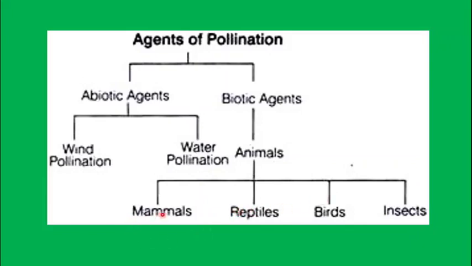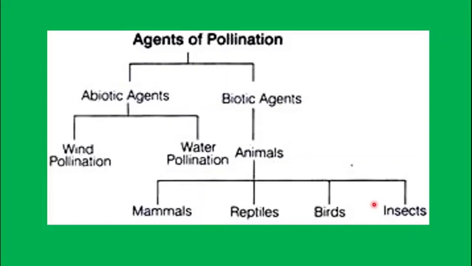Mammals like cow, goat, buffalo, grazing animals, lead to pollination by carrying anthers from one plant and transferring them to the stigma of another plant. Reptiles like lizards come into this group. Hummingbirds and some other birds lead to pollination. Insects like butterfly and moth all come under the group of animal pollinators.